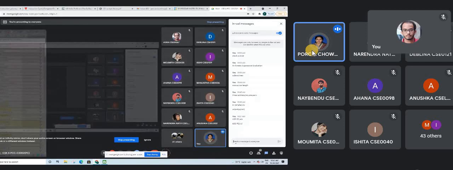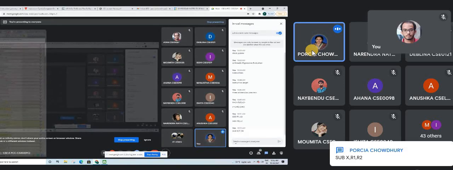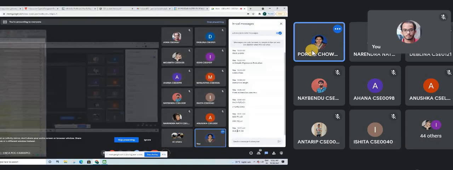So we can write sub X, R1, R2. That means subtraction between R1 and R2, and we store the result into X. These register names R1, R2, X I have taken randomly. You can change the names.